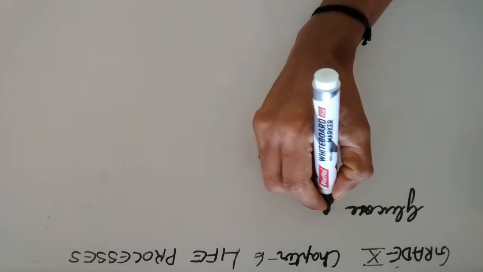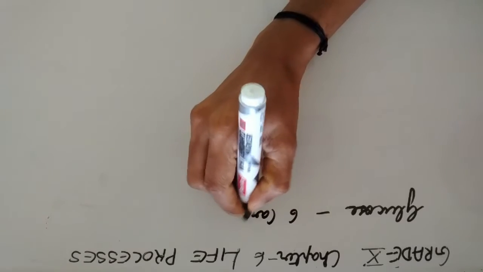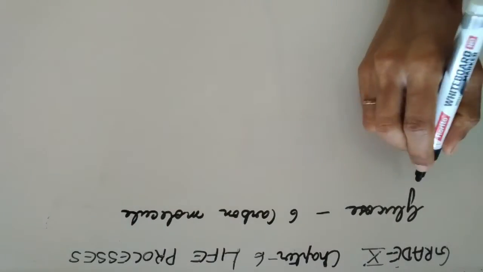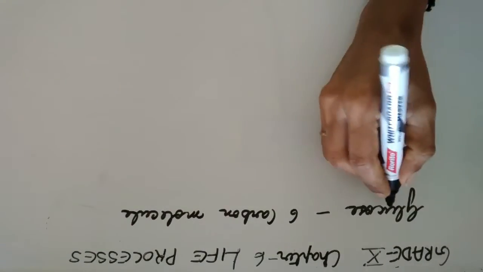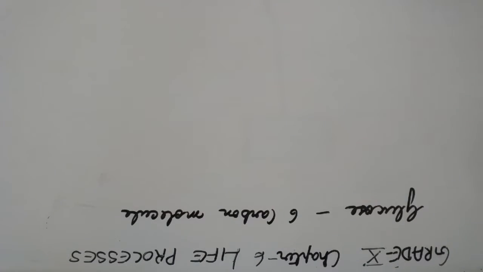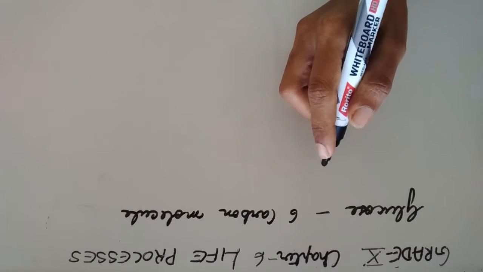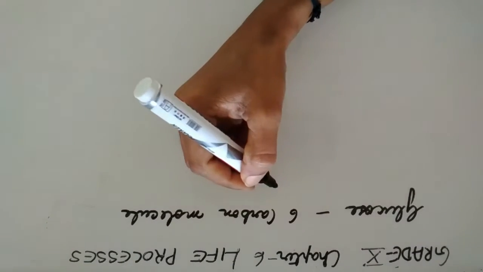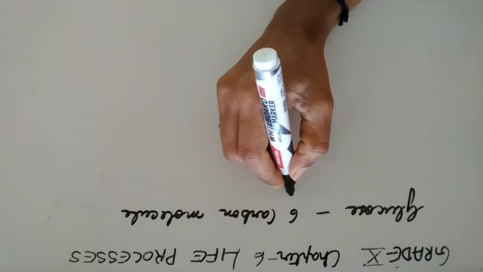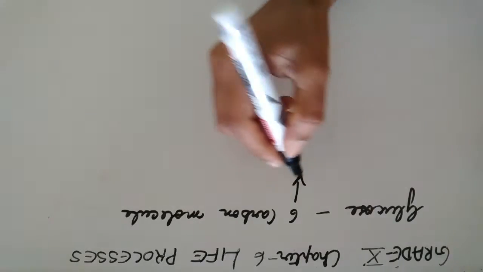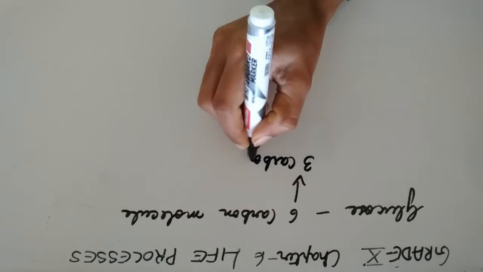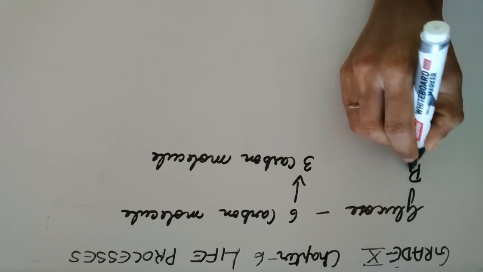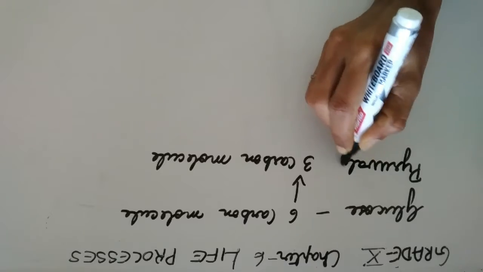A glucose molecule is a 6-carbon molecule. So I told you in both the cases the glucose has to be broken down. And the first step in both the cases is the breakdown of the glucose into a 3-carbon molecule called pyruvate.